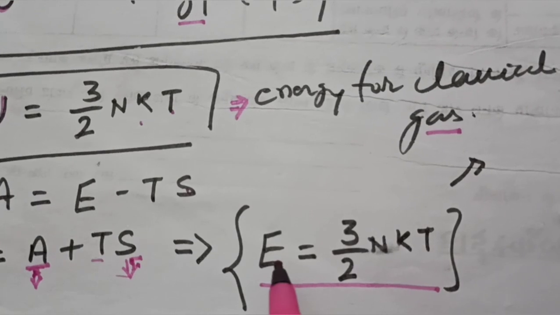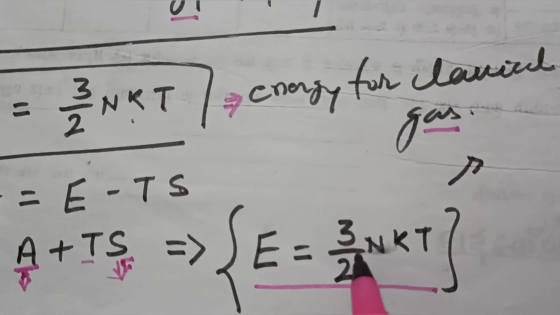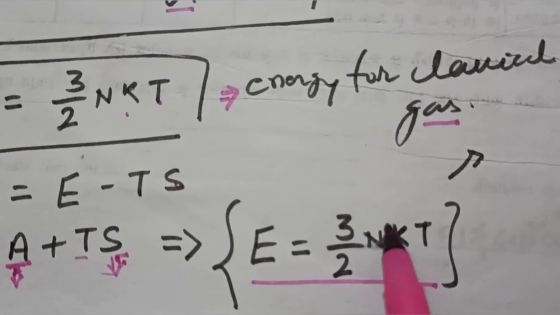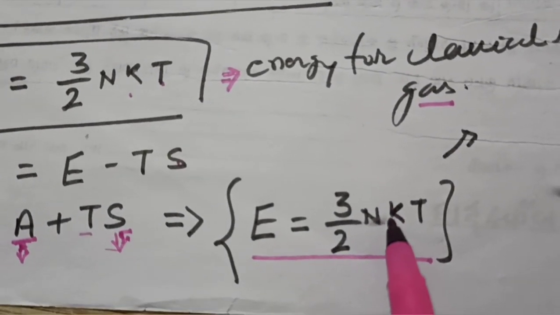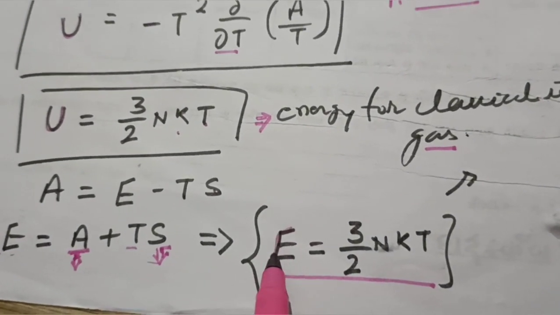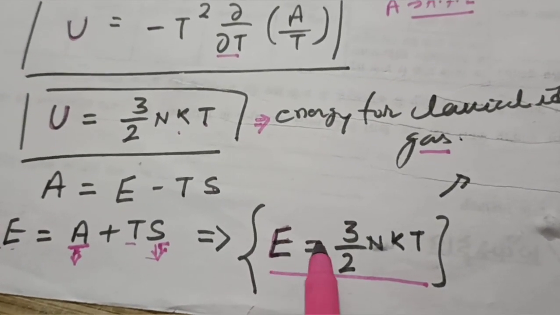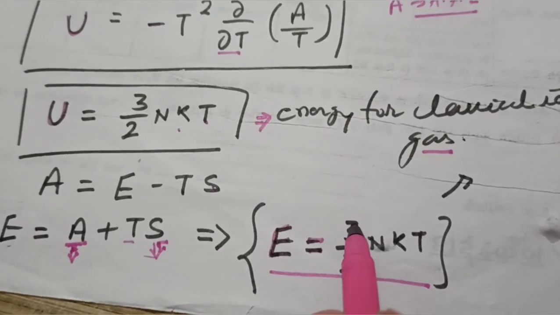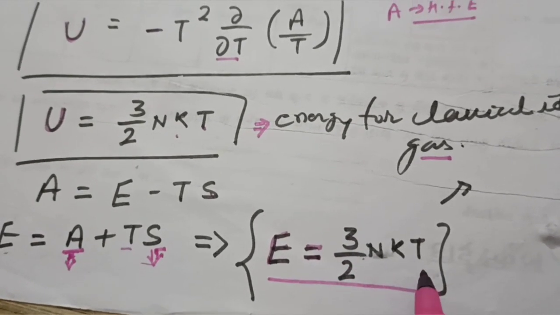This internal energy is 3 by 2 NKT, and it correctly matches the classical ideal gas. We approached with the partition function for the classical ideal gas, and we have the same result as is valid for the energy of the classical ideal gas, 3 by 2 NKT here.